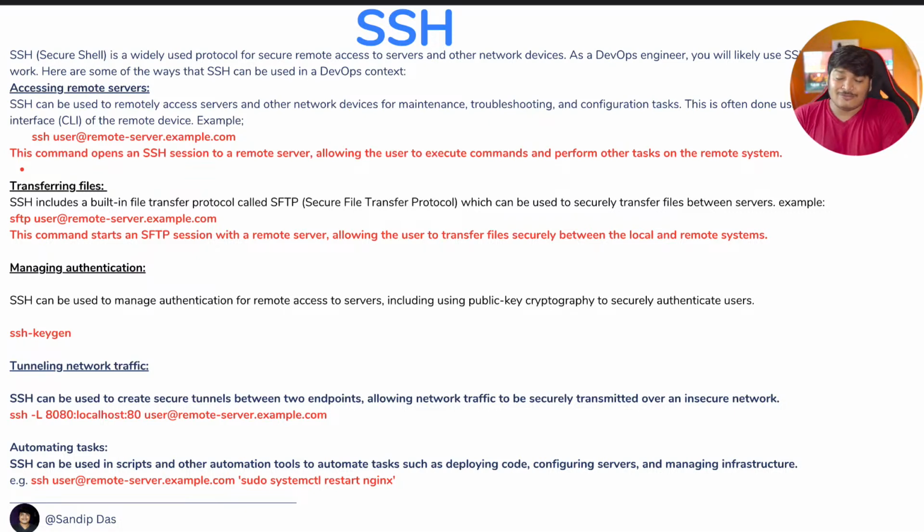Now there is another very cool function, which is even utilized by many other libraries, called tunneling network traffic. What is it? SSH can be used to create a secure tunnel between two endpoints. We're not talking about one server, we're talking about two endpoints, allowing network traffic to be securely transmitted over an insecure network. How does that happen? You use SSH, then the -L option, then you give the particular port whose traffic you want to tunnel. So for example, for 8080, I want to send all that traffic here.